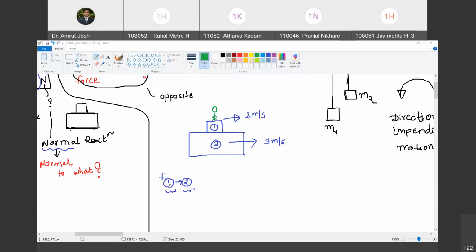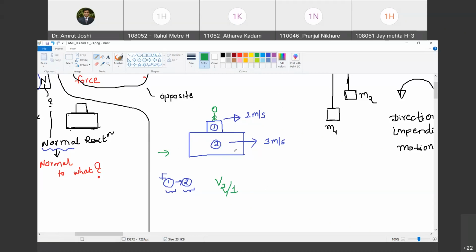With reference to object number 1, where is the object 2 moving? Forward direction. It is moving towards right. Do you agree with me? So what am I going to observe as an observer? As an observer, I am going to observe the velocity of the second object with reference to the first object. Are you with me? Because I am an observer sitting on object 1, I am going to observe the velocity of the second object relative to me. That means relative to object 1. Are you with me? Yes.